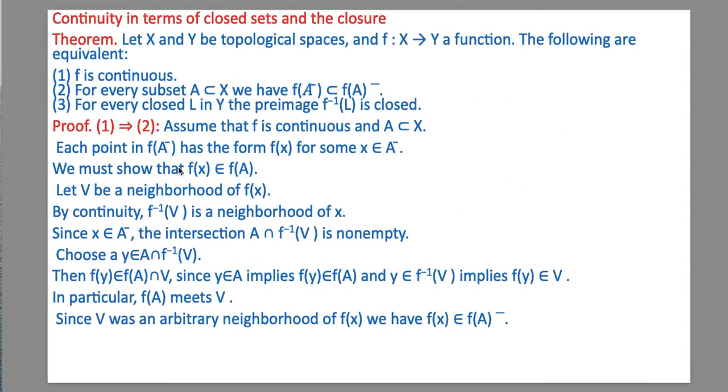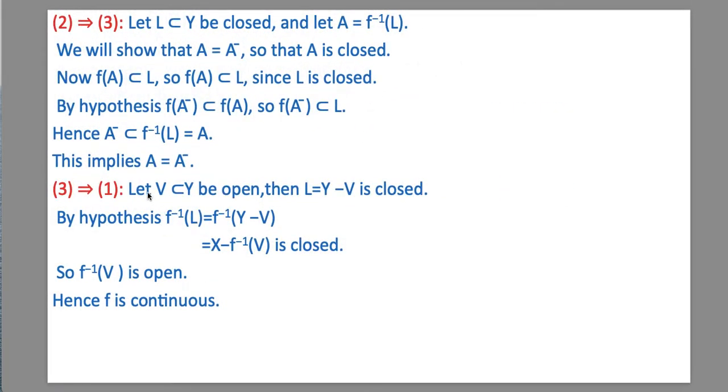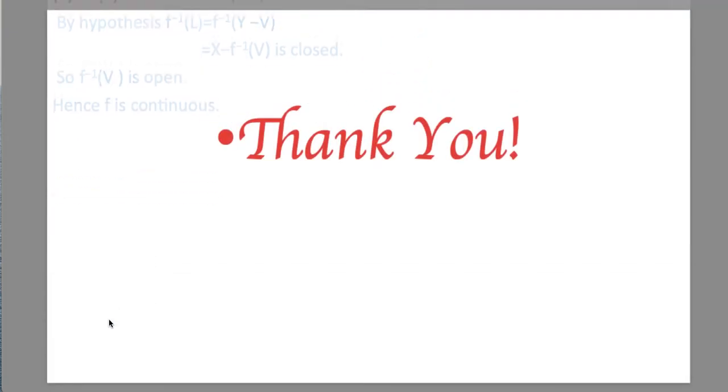Now we will show 3 implies 1. It means for every closed L in Y, if the pre-image f inverse L is closed, then f is continuous. Let V, a subset of Y, be open. Then L equal to Y minus V is closed. By hypothesis, f inverse L, which is equal to f inverse (Y minus V), which is X minus f inverse V, is closed. So f inverse V is open because if its complement is closed then it is open. Hence f is continuous. Thank you.